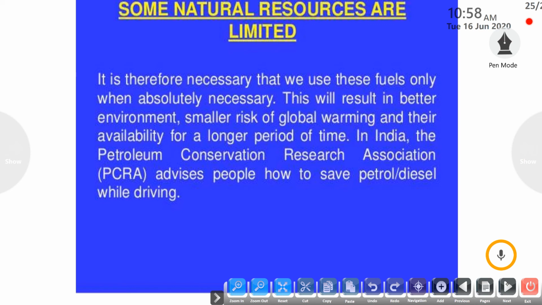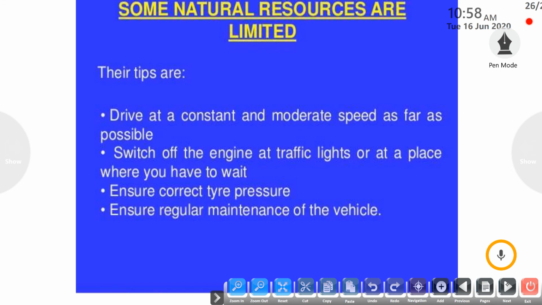In India, the Petroleum Conservation Research Association, that is PCRA, advises people how to save petrol and diesel while driving. Let's take these points one by one. The tips are very simple. Always drive at a constant and moderate speed as far as possible.